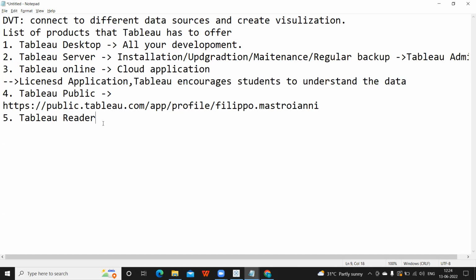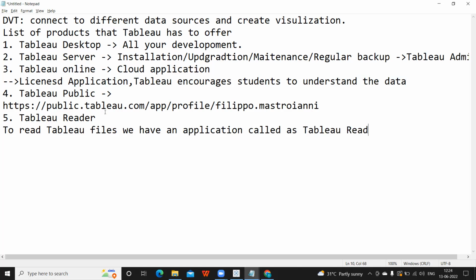Next is Tableau Reader. Tableau Reader is again a free application. Like we have Microsoft Word, what does it do? It reads your document files. We have Acrobat Reader, what does it do? It reads your PDF files. So similarly, to read Tableau files, we have an application called Tableau Reader.